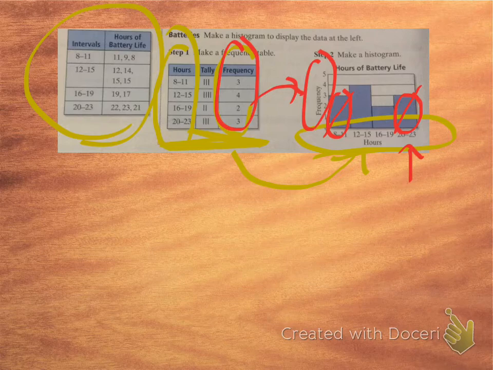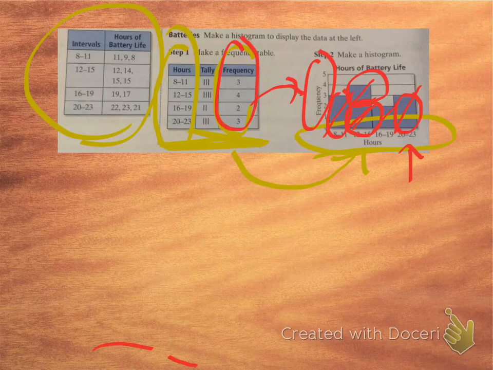Yes. Okay, now this one is 4 and this one's 2. So these 2 will cancel the top 2 over here. And so the median has to be somewhere in there. Okay? And actually, I crossed out the wrong part. I should have crossed out the bottom. So the median is actually going to be right up here. So it's going to be one of the top 2 in that second interval, that 12 to 15 interval.